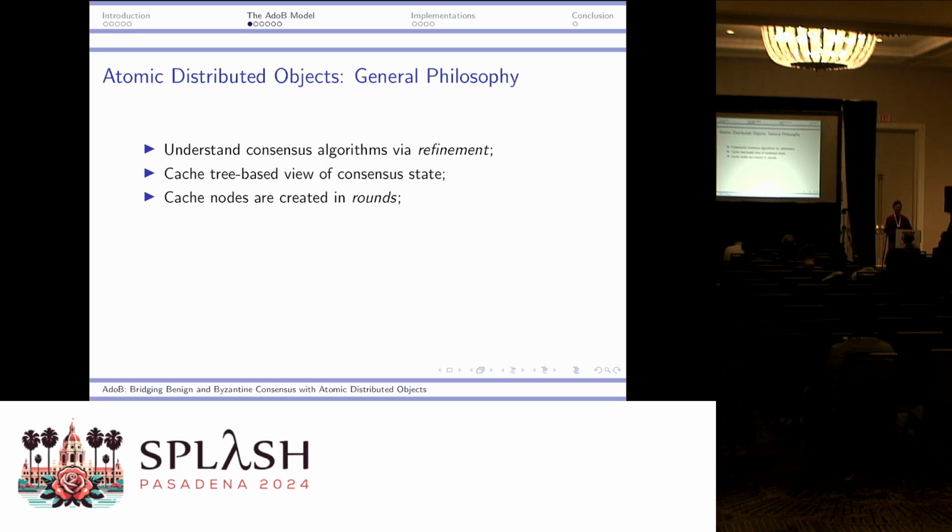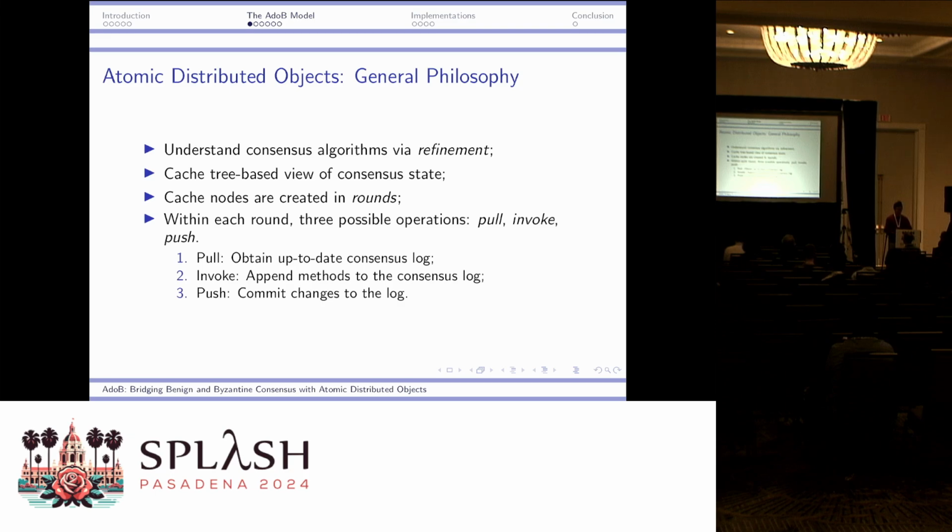Now, we observe that this leader is essentially doing three things in sequence, which we call pull, invoke, and push. The pull operation is where we update the local consensus log of the leader to the latest version. Actually, not the latest version, but one of the latest versions because of potential failures.